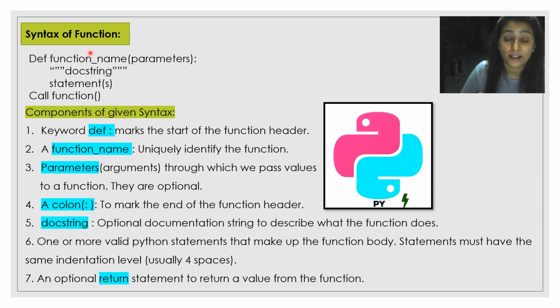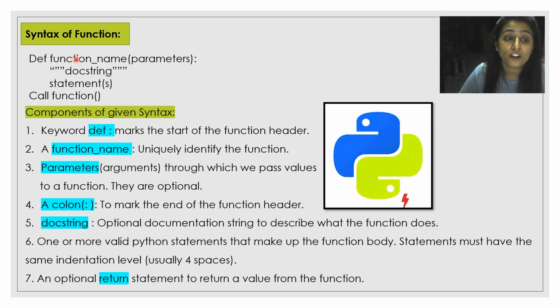Next is syntax. Now we will see here the components of the syntax. It is the syntax of a function: def, function name, parameter if you want to pass parameters or arguments, docstring, statement, call the function. So the components are, first, the keyword def. Why do we use this? It marks the start of the function header. So this is the function header. That's why we write the def.